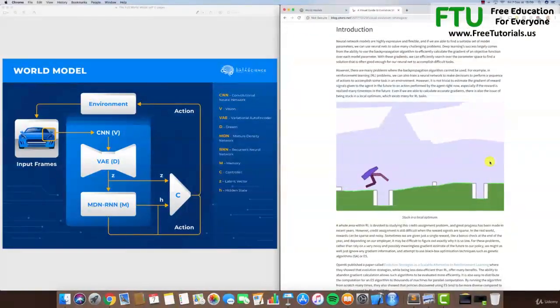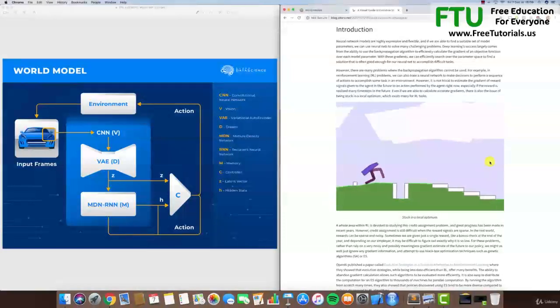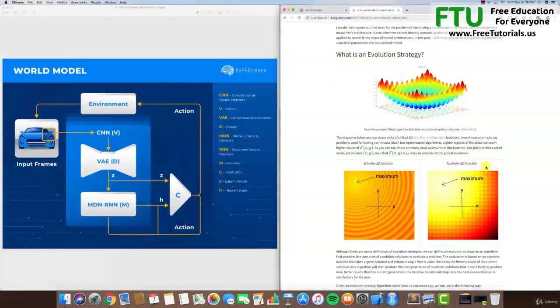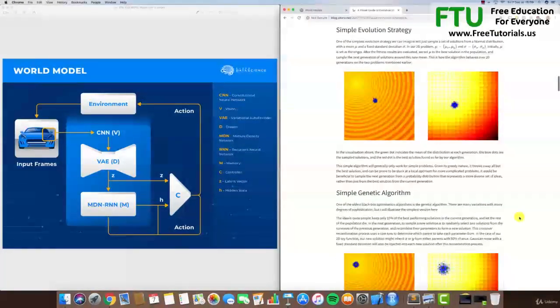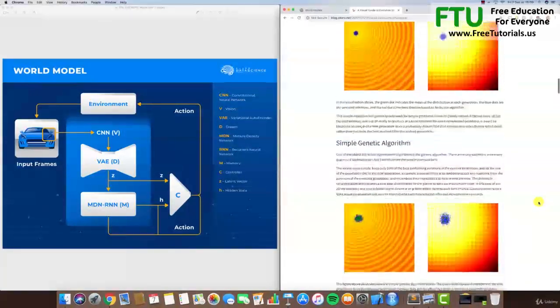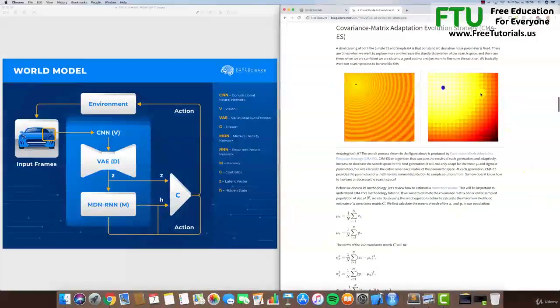They have nice graphics and diagrams, and they cover all the evolution strategies techniques, from the simple evolution strategy, including also the simple genetic algorithm,